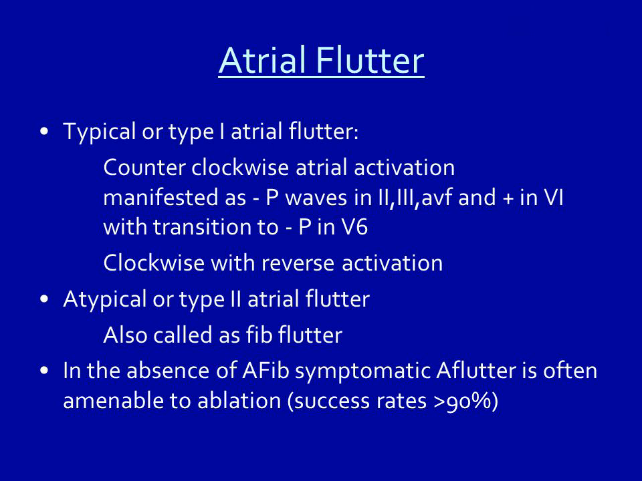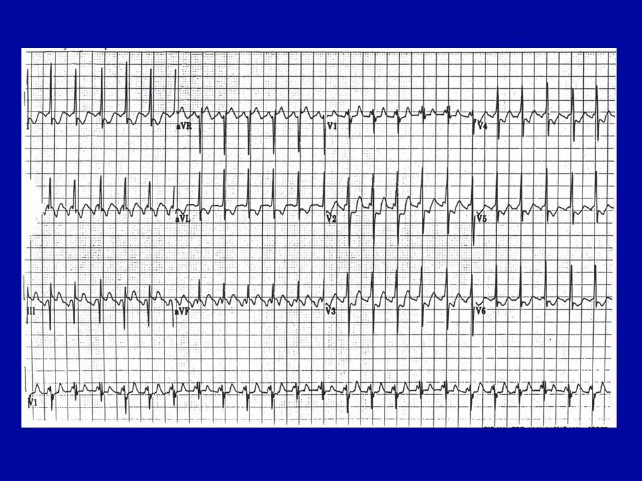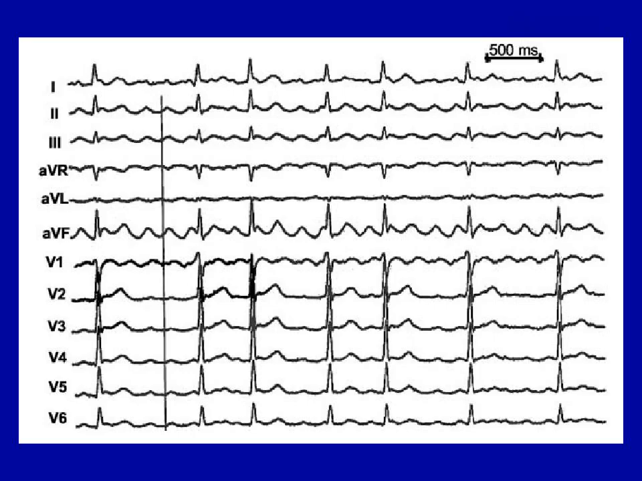Atrial flutter, typical or type I atrial flutter. Counterclockwise atrial activation manifested as P waves negative in 2, 3, aVF and positive in V1 with transition to negative in V6. Clockwise with reverse activation. Atypical or type 2 atrial flutter, also called AFib flutter. In the absence of AFib, symptomatic flutter is often amenable to ablation, success rates greater than 90%. Type I typical flutter. Clockwise flutter.